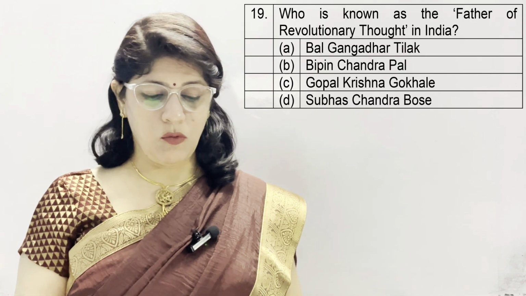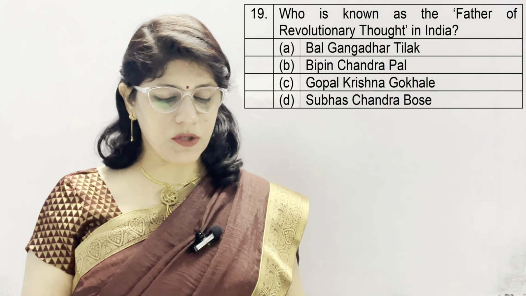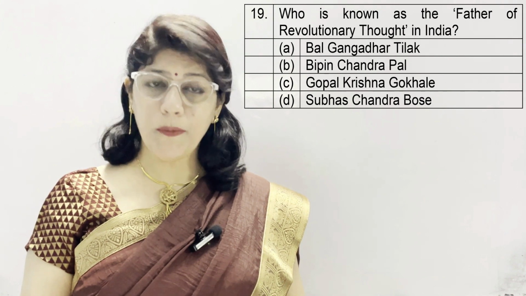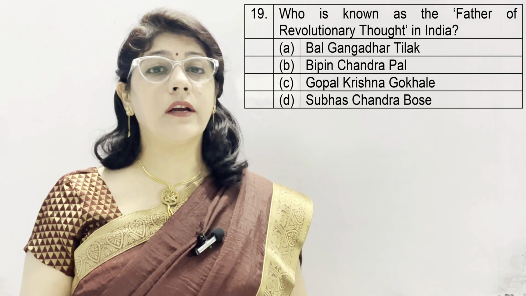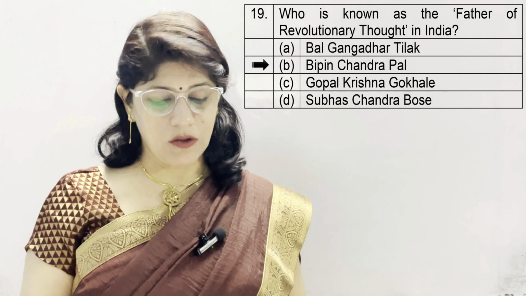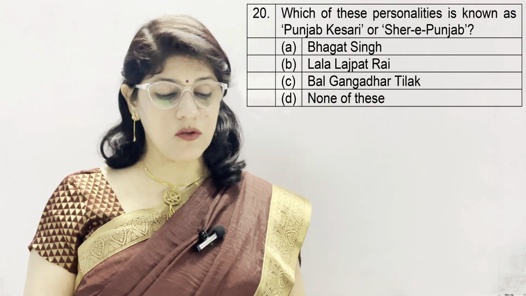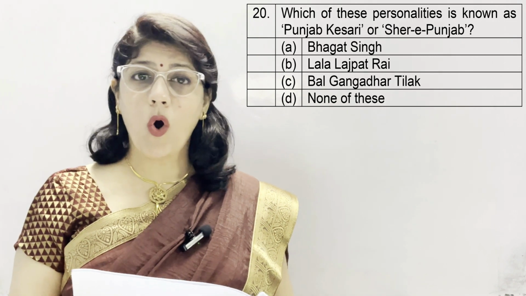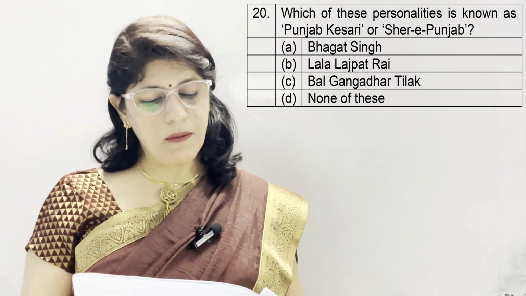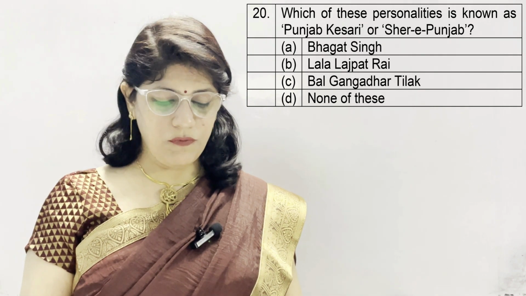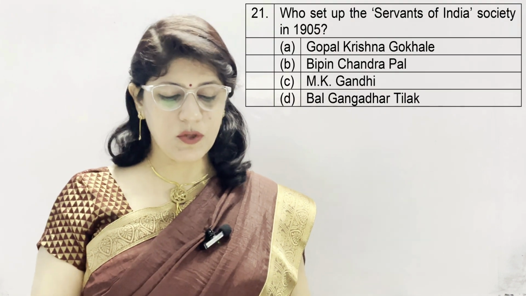Question number 19. Who is known as the father of revolutionary thought in India? A option Bal Gangadhar Tilak, B Bipin Chandra Pal, C Gopal Krishna Gokhale, and D Subhash Chandra Bose, and the correct option is B, Bipin Chandra Pal. Question number 20. Which of these personalities is known as Punjab Kesari or Sher-e Punjab? A. Bhagat Singh, B. Lala Lajpat Rai, C. Bal Gangadhar Tilak, and D. None of these, and the correct option is B, Lala Lajpat Rai.